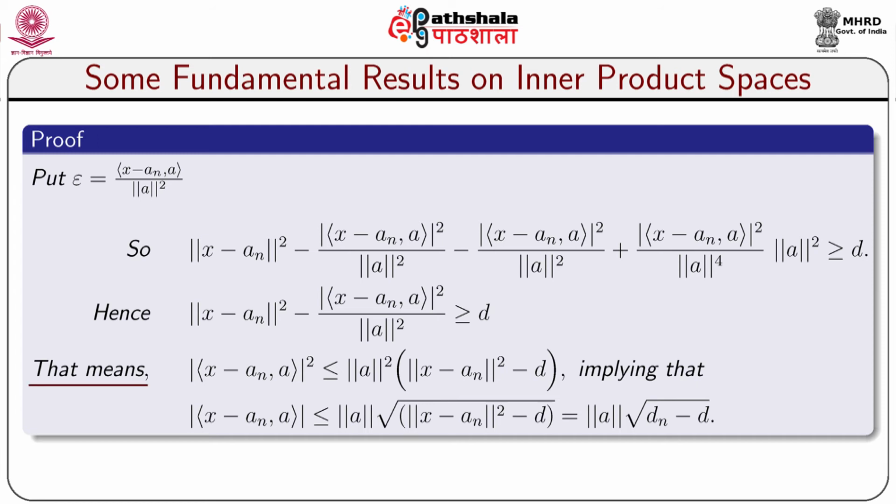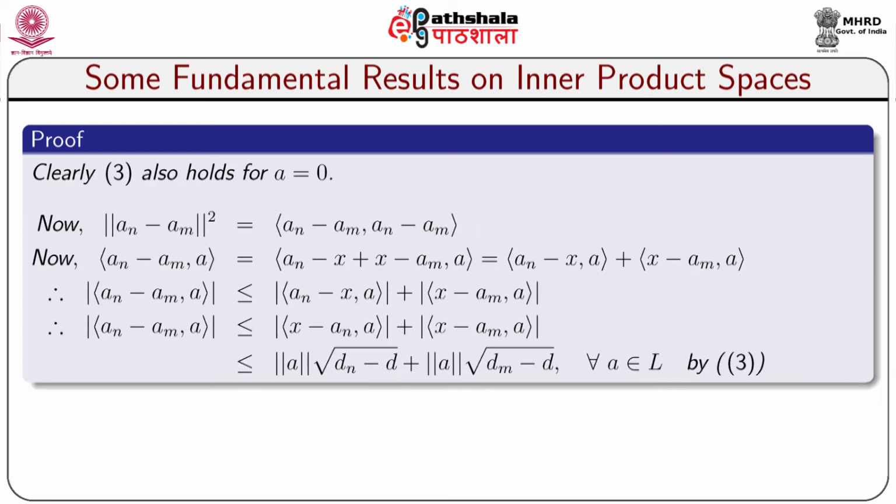That means modulus of inner product x minus a n comma A whole square is less than or equal to norm of A whole square times norm of x minus a n whole square minus d, which implies that modulus of inner product x minus a n comma A is less than or equal to norm of A times root over norm of x minus a n whole square minus d, which is equal to norm of A times root over d n minus d. Clearly, equation 3 also holds for A equal to 0.